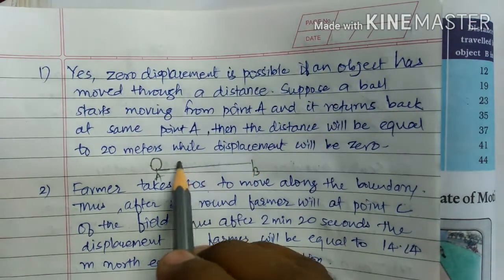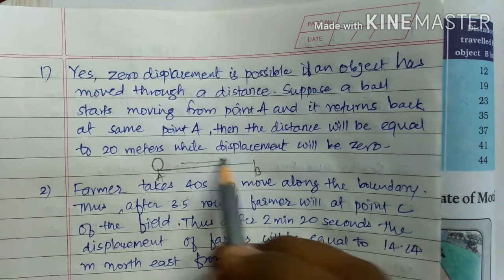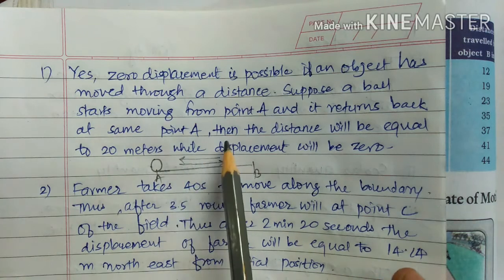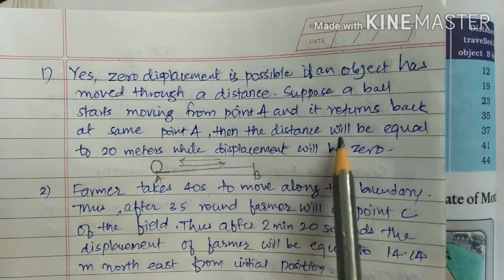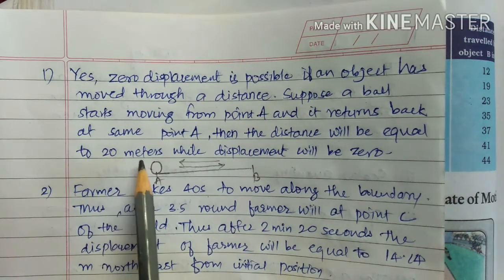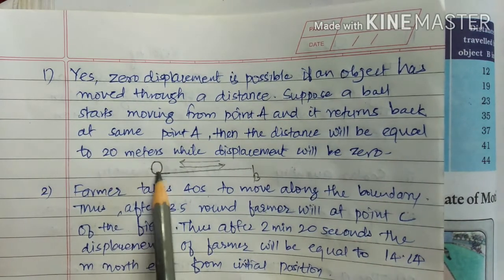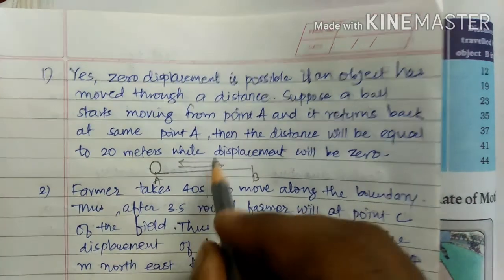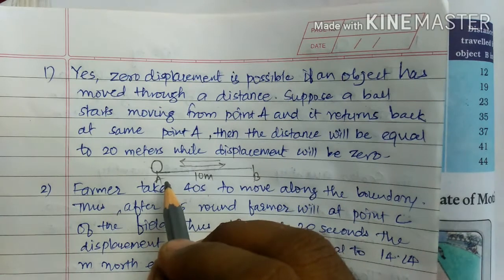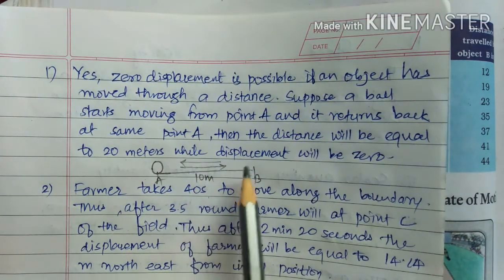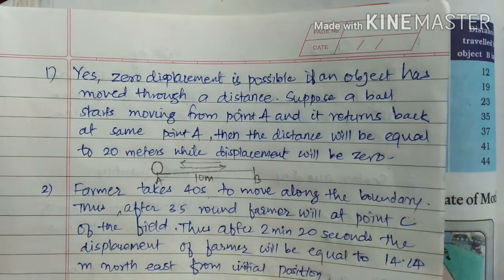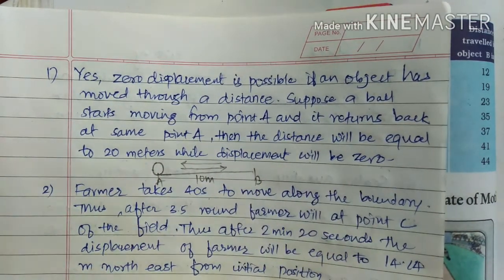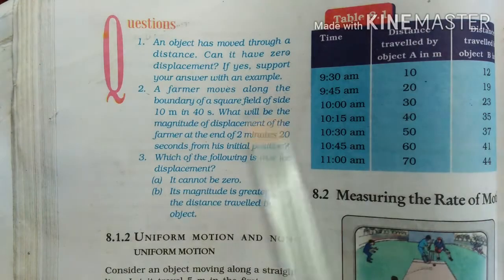Again, that means the ball went to place B, and again it returned back to place A. At that time the distance will be equal to 20 meters, means this is 10 meters, and when it returns back this is 10 meters, that is 20 meters, while displacement will be 0. Distance is 20 meters but displacement will be 0. Now we will move towards the next question.